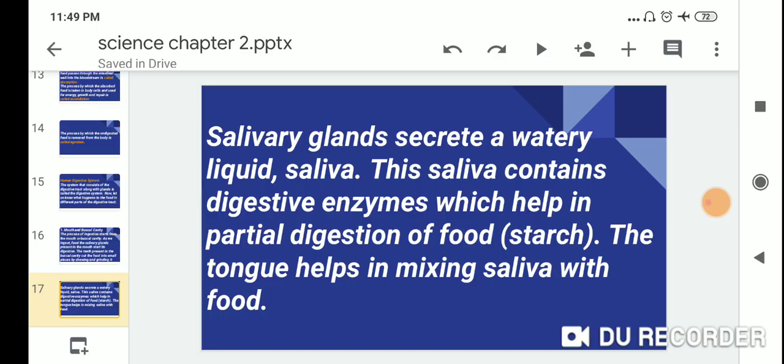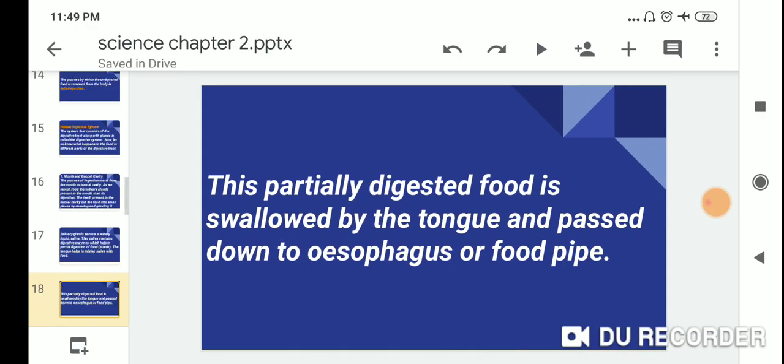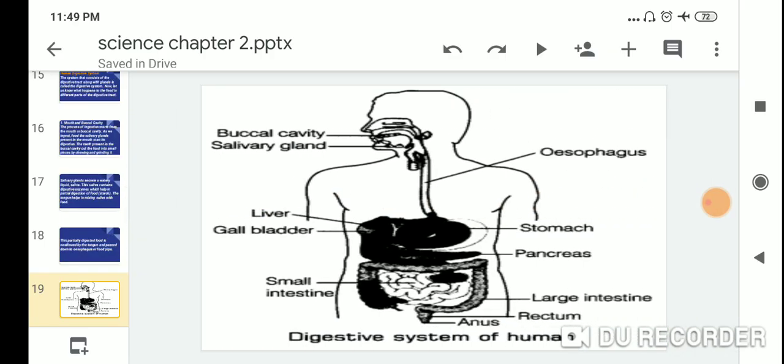The tongue helps in mixing saliva with the food. The partly digested food is swallowed by the tongue and passed down to the esophagus, or food pipe. Look at this picture.